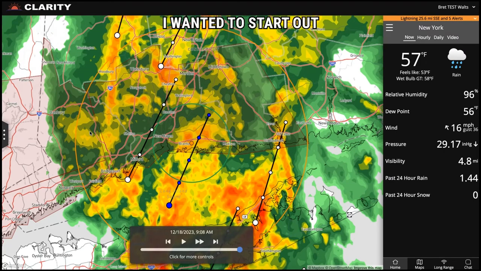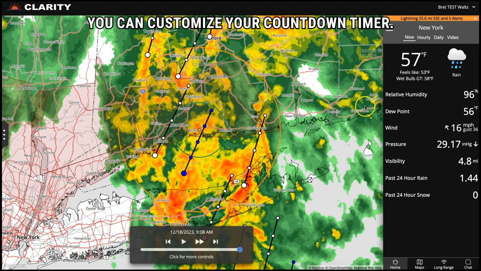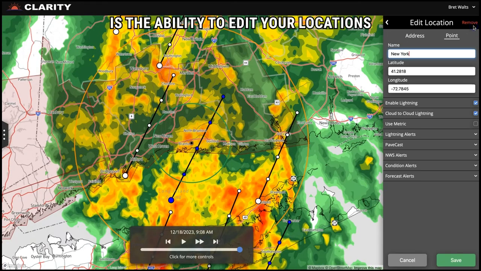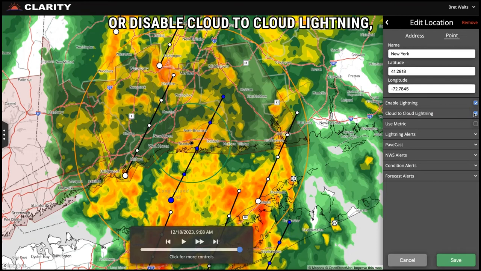Finally, I want to take a look at what you should be looking for in ongoing weather situations. In this case, I wanted to start out with our lightning alerts, and you can customize these range rings. You can see here on the top right, there's been lightning detected 25.6 miles away. You can see that here on the range ring. You can customize your countdown timer. If we go into the app here, guys, something that I can show you real quick is the ability to edit your locations and your lightning alerts. So if we take a look here, you can turn lightning on and off. You can enable or disable cloud-to-cloud lightning depending on what you need for your specific school system, district, or university.